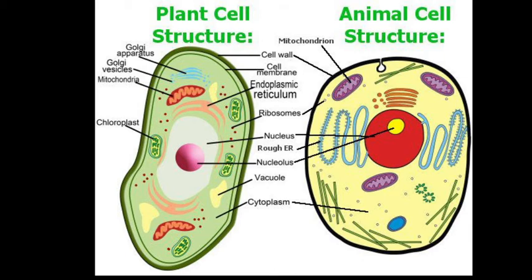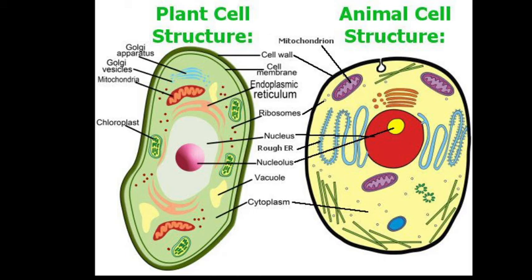But they also contain the following structures. They contain a cell wall, a hard layer outside the cell membrane containing cellulose, which provides them strength. Okay, they also have a vacuole, a space inside the cell that is used to store substances and help the cell keep its shape. Okay, they contain chloroplast, a structure that contains the green pigment chlorophyll, which is a key part of photosynthesis.